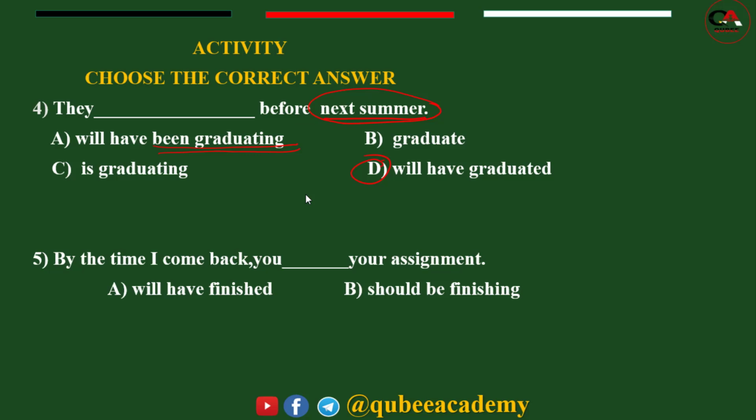Number 5. By the time I come back, come back is given here, simple present is given. You blank your assignment. Now here it may be future perfect or future perfect continuous tense. You will have finished, you should have finished, must be finished, will finish. So what's the answer for this? The answer is A, future perfect.